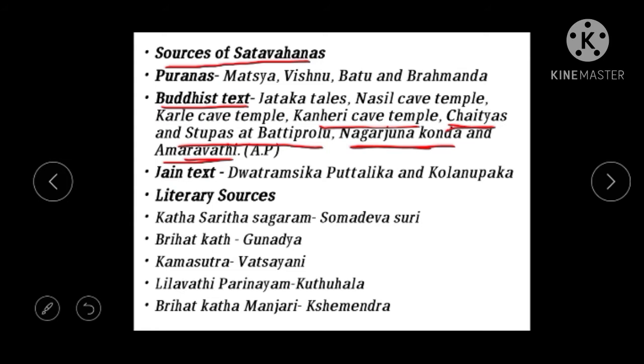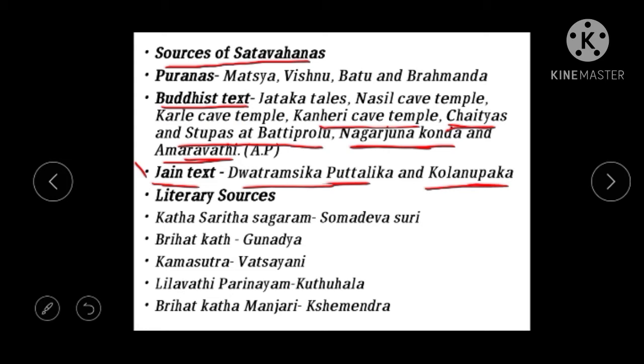Coming to the next one, the Jain texts. Jain texts also have some evidence about the Shatavahanas' rule. The book Dvatrimsat Puttalika says about the Shatavahanas. This also gives evidence regarding the Satavahanas, and a place known as Kolanupaka in Telangana, which is one of the Jain religious places, where we also find some of the sources.